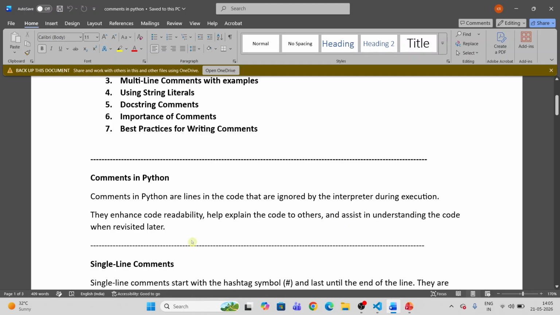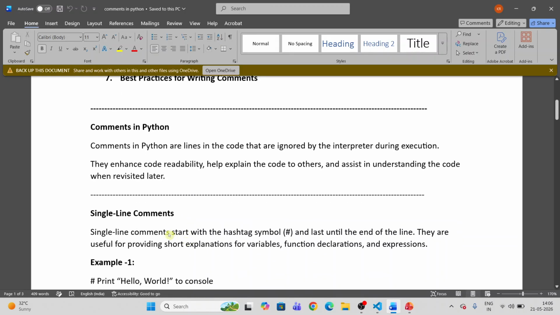Suppose you have written a code. After a few months or after a year, another person will work on your code, so they have to understand what exact code you have written. Suppose you are working on a code which you wrote 6 months back. You revisit it, and you're not able to remember what exactly the code does. So if you write a comment, we understand the purpose of this code. I'll show this in an example, and we discuss the single line comments also.